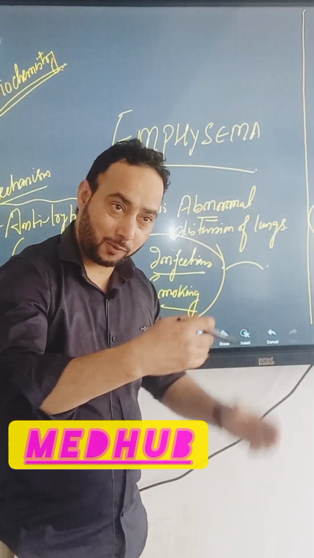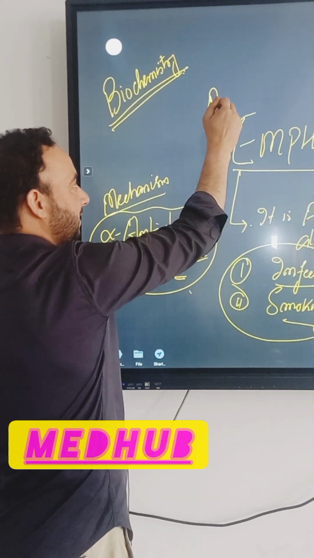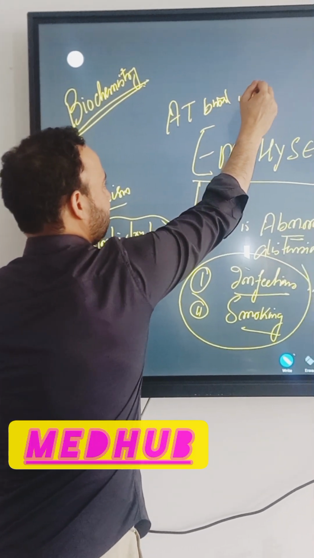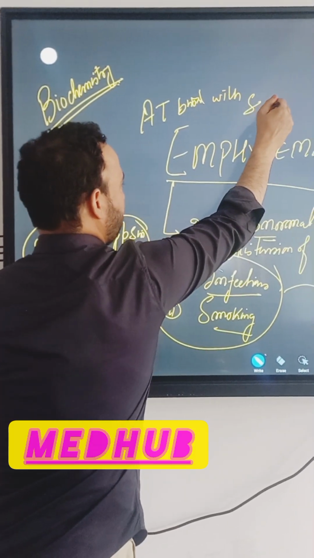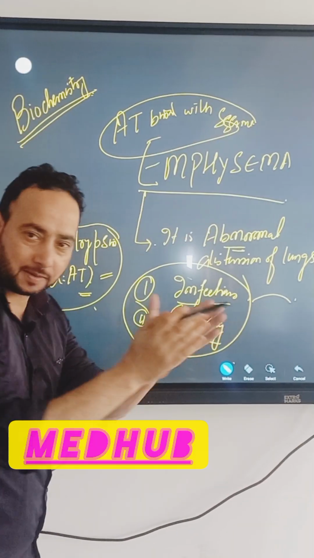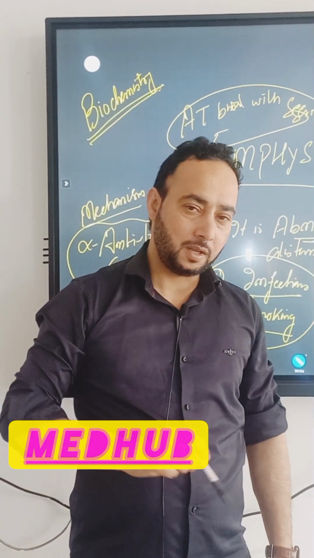But we have a protection. This alpha antitrypsin binds with serine proteases and blocks them from destroying the lung tissue.